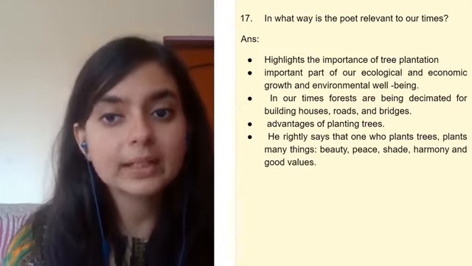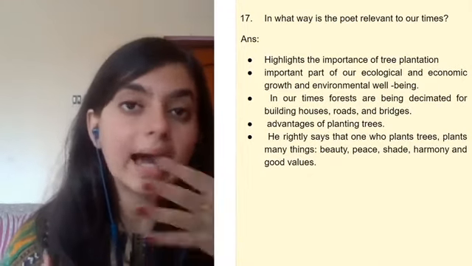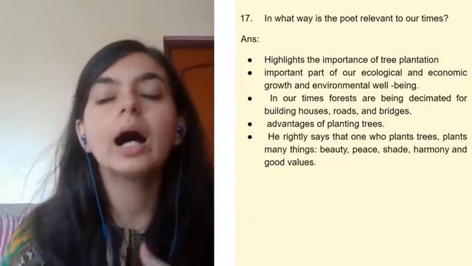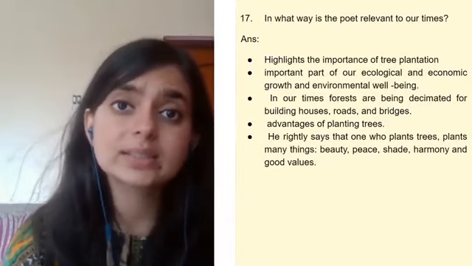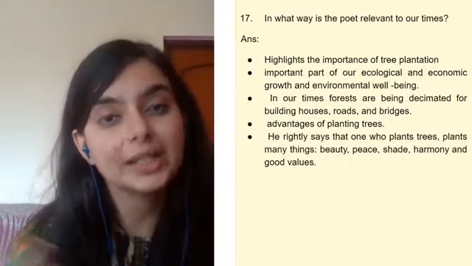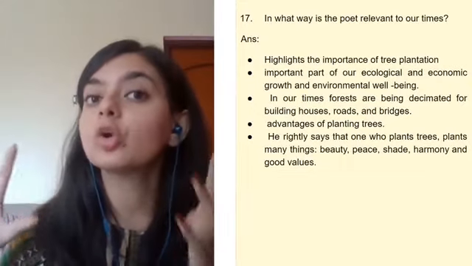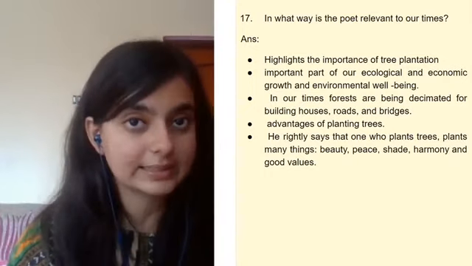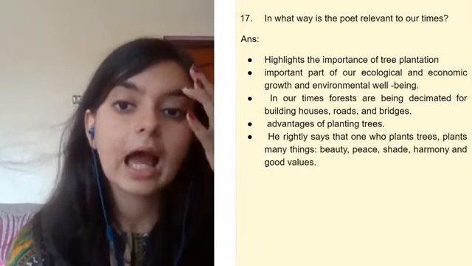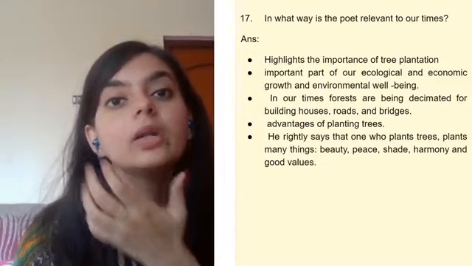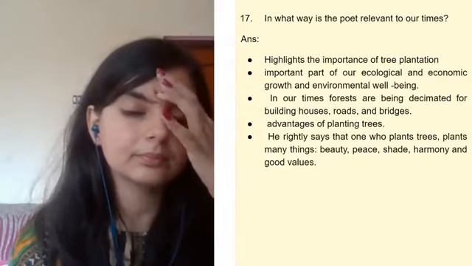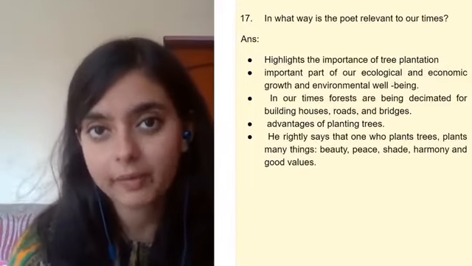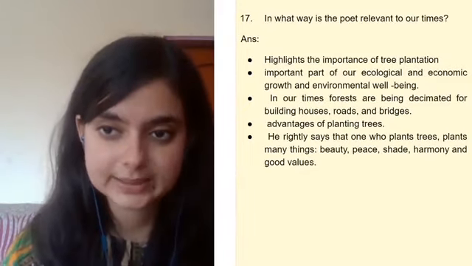In our times, what is happening is, in our greed, we are cutting down all the trees for furniture, for building our houses, roads and bridges, because the population is increasing. In order to make room for the increase in population, what are we doing? We are destroying the forests, right? So in order to continue the legacy of the forest, we need to plant trees.